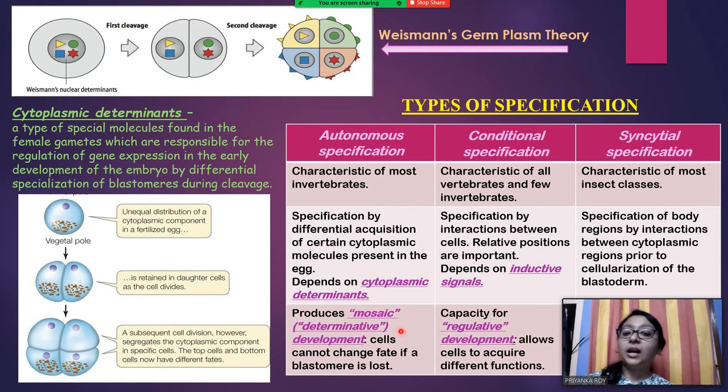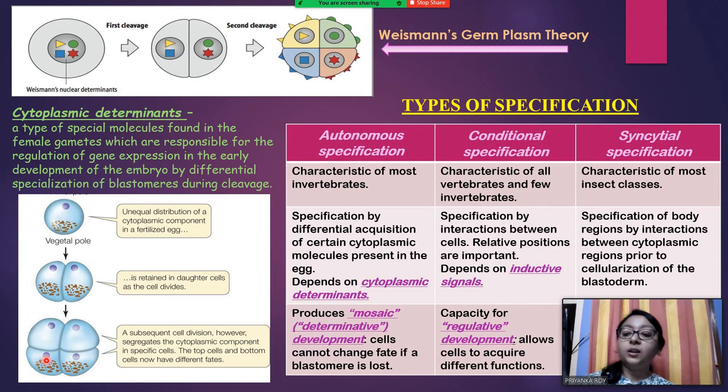It produces a mosaic or determinative development: cells cannot change fate if a blastomere is lost. This means their specification is so determined that it produces a mosaic. This kind of development is called mosaic development. Why? Because if you remove these cells, then the remaining cells, containing no cytoplasmic determinant, can never give rise to the fate or the cell types that were supposed to be produced by these bottom cells.